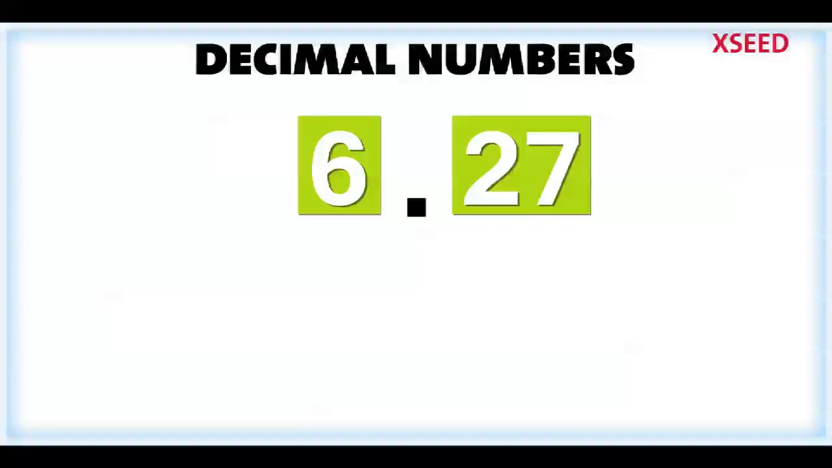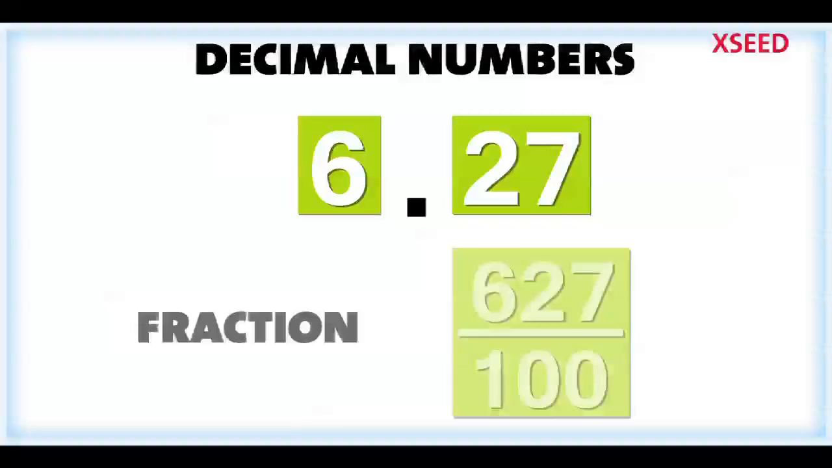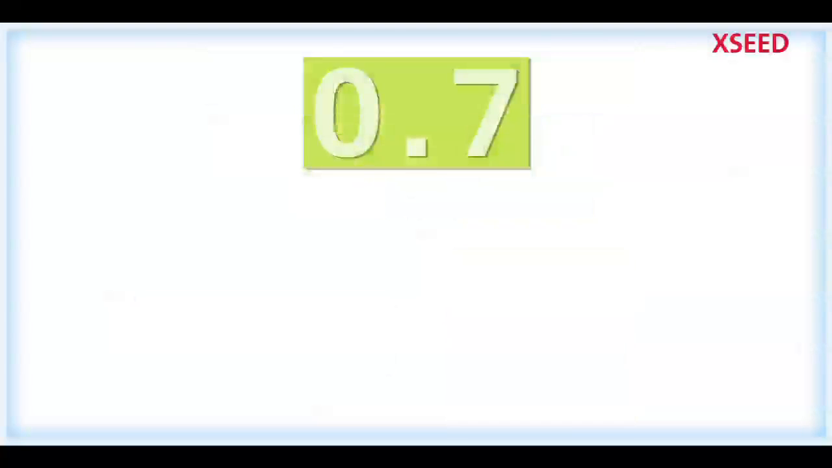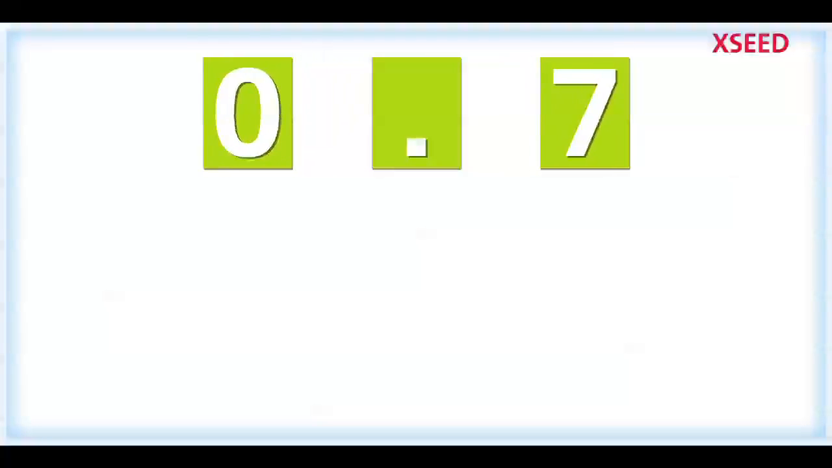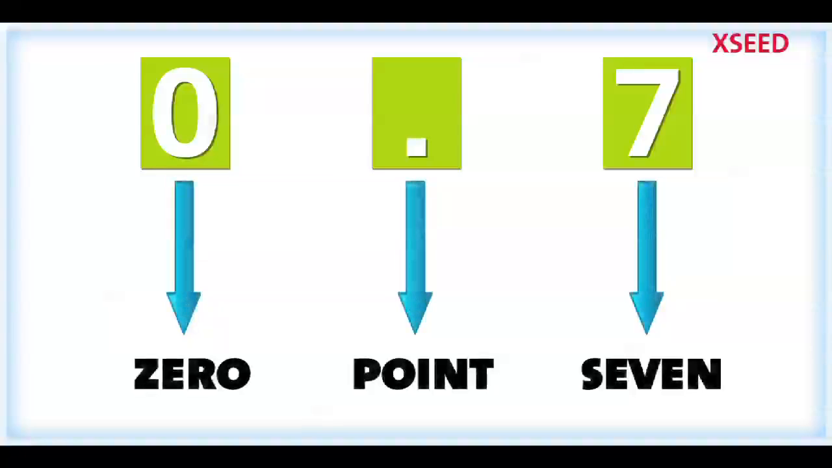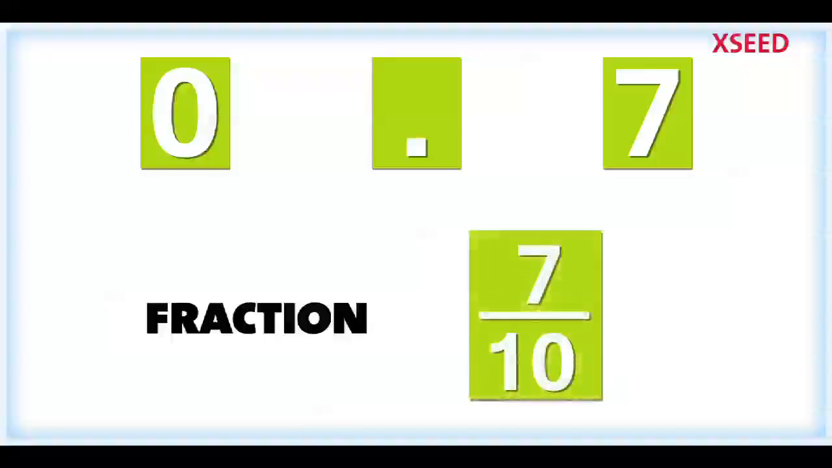Decimal numbers are another way of representing fractions. For example, consider the number 0.7. The period or decimal point indicates that this is a decimal. The decimal 0.7 is pronounced as zero point seven. Its fraction is 7 upon 10.